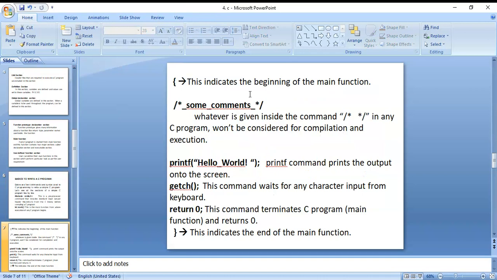Next, this opening bracket indicates the beginning of the main function. Then this is a comment. Comments are of two types: one is single line comment, the second one is multi-line comment.